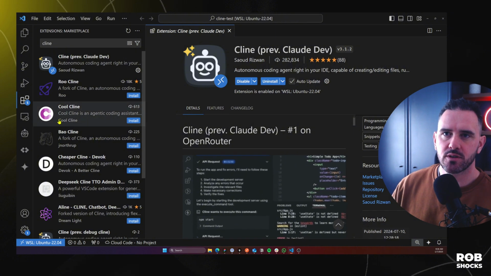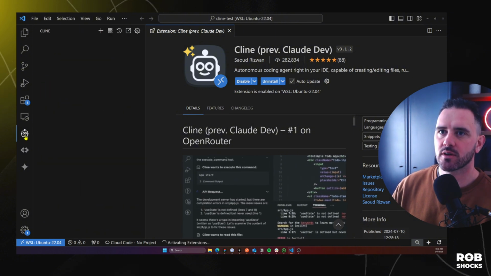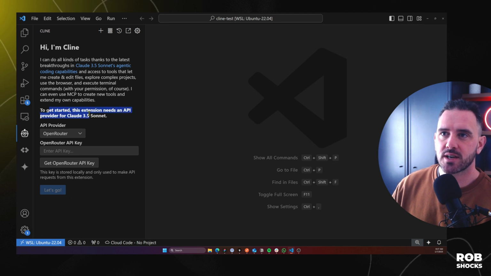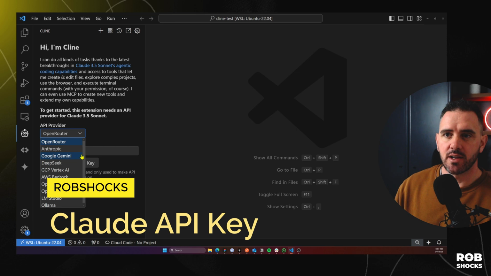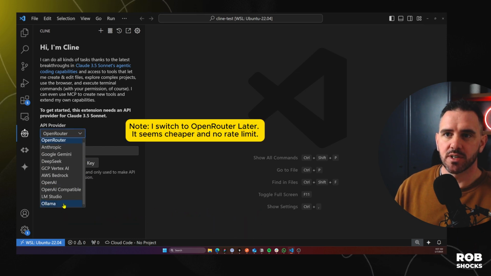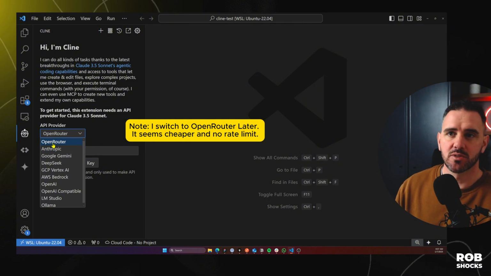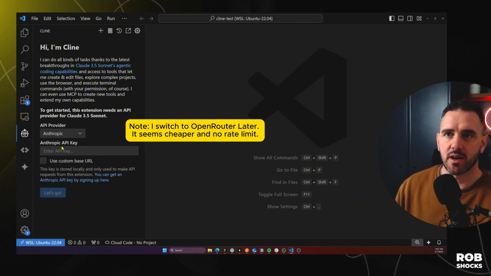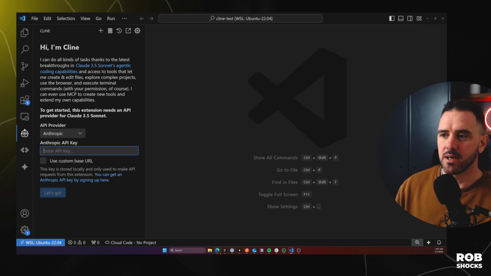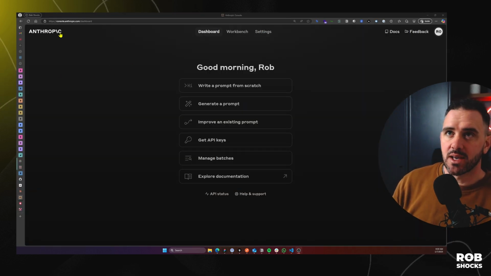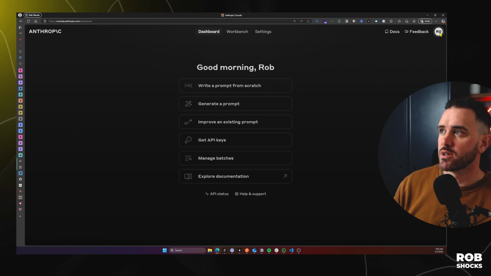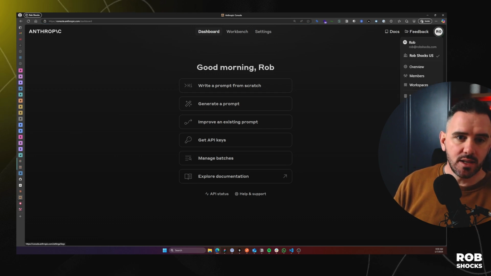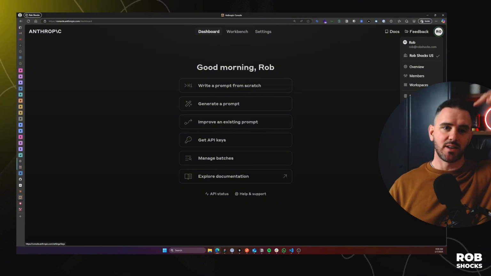Okay, so it looks like we're installed. We have our little icon over here for Cline. Okay, so to get started, it needs an API provider for Claude 3.5 Sonnet. So apparently you can use OpenRouter or any of these other different options, even using Ollama. I have an Anthropic subscription, so I'm just going to go straight there and paste in my API key. To get your Anthropic API key, just go to console.anthropic.com/dashboard, click over here, and then you'll get the API keys, sorry, my head is hiding it,